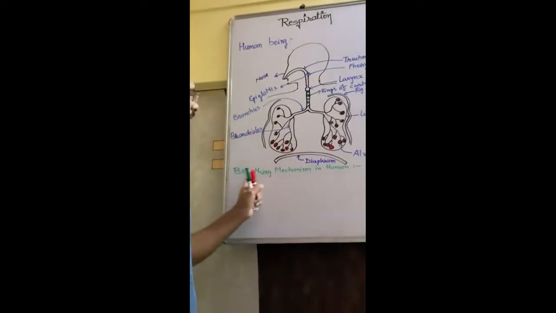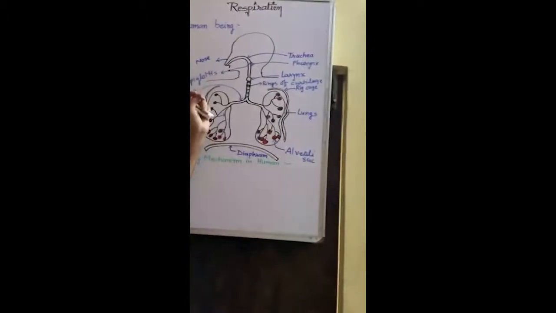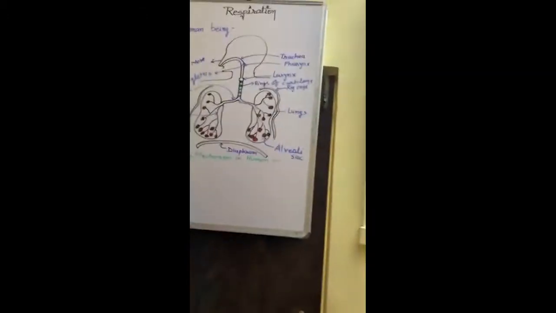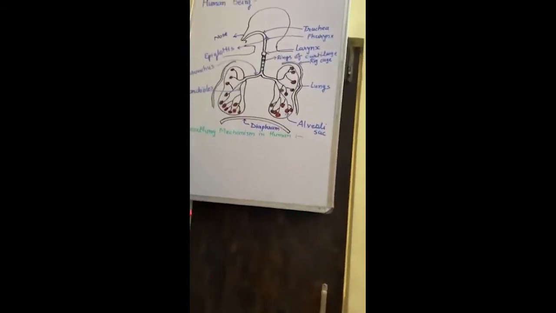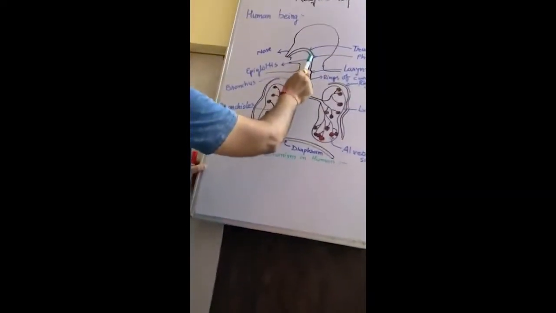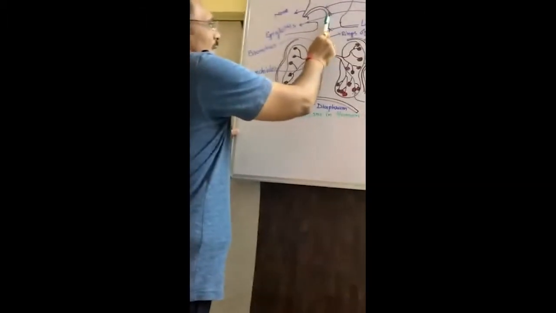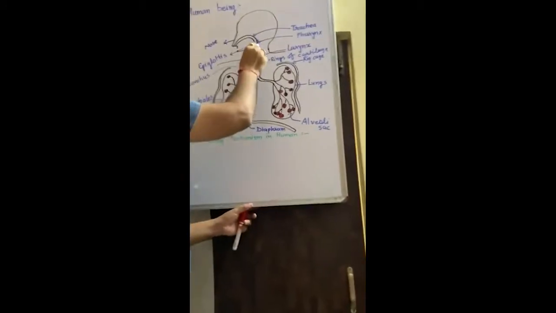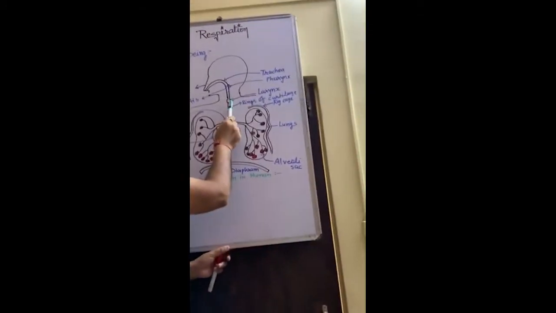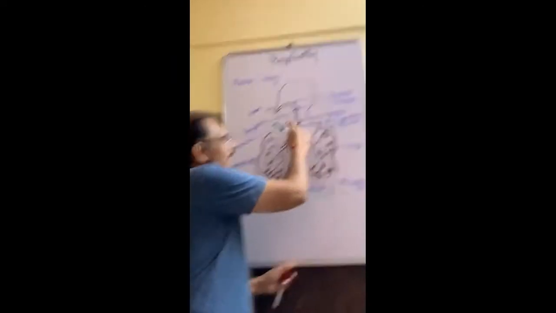Okay, now breathing mechanism in human being. You have learned the structure. Now breathing mechanism, how we breathe. So air enters into the nose. Through the nose it enters into the pharynx. There is epiglottis. We explained this. Then larynx. Larynx is also known as voice box. Below the larynx there is the bronchus. Here you can see the rings of cartilage. The question, why are there rings of cartilage?